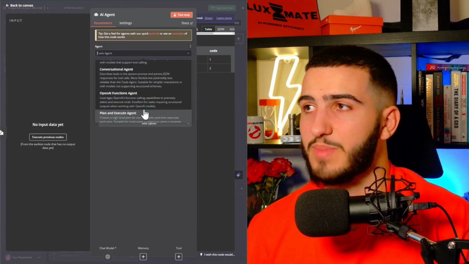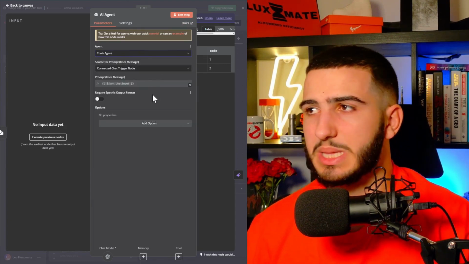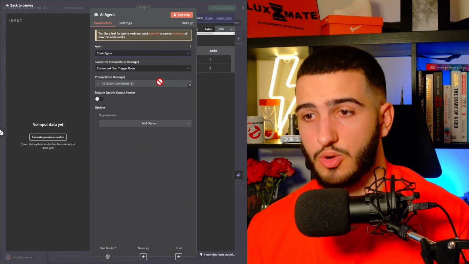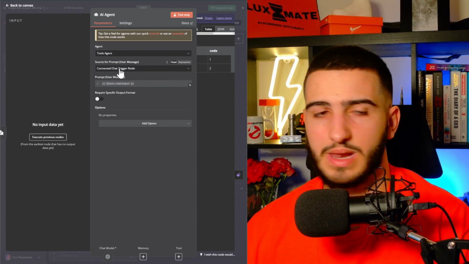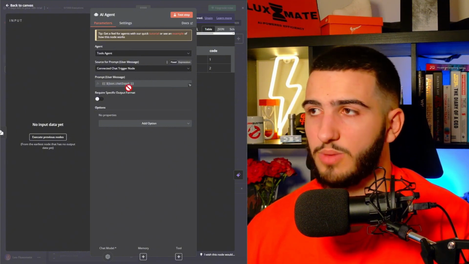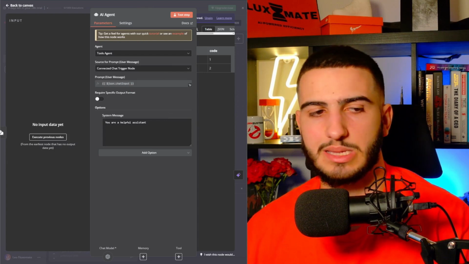So as you can see here, I can basically choose different agents that I actually want. For now, I'm just going to use a tool agent because once again, this is what we actually want it to do. We want it to be able to create a different specific tool. Once I've chosen my agent and my source prompt, I can go ahead and add an option, and this is going to be the system message, which is how it understands what it actually is.